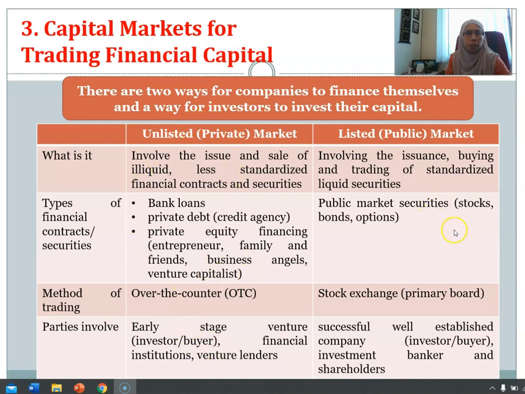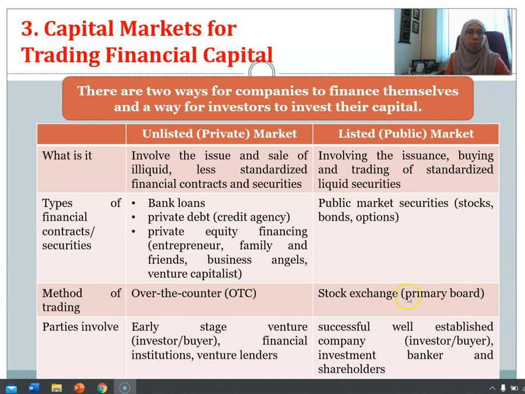Okay, let's look at what a public market is. Public market involves the issuance, buying, and trading of standardized, liquid securities. This one is more standardized and liquid. Examples are stocks, bonds, and options. This one is public equity financing. The private equity financings are normally traded in the private market through OTC. But public market securities like stocks, bonds, and options will be traded in a public market, in a stock exchange or main board.